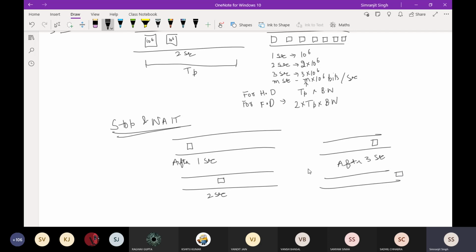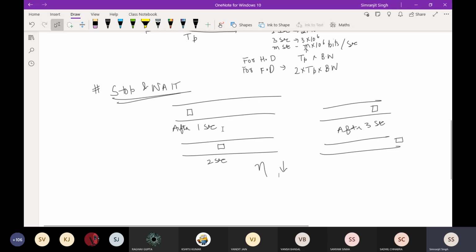Actually you see that in case of stop and wait protocol, you cannot send the packet until you got the acknowledgement of the sent packet. So after 2 seconds it will again be empty. After 3 seconds it will only be containing one packet. After 4 seconds, 5 seconds, till the end it will be only containing one packet. That is why the efficiency of stop and wait is very low.